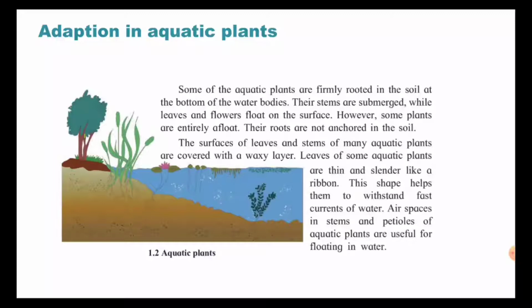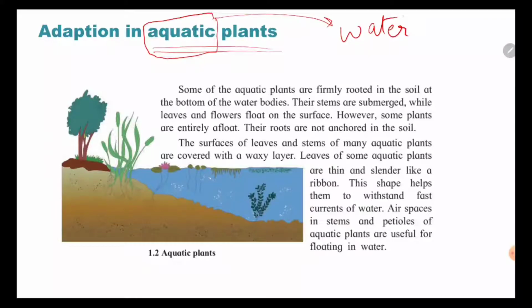So first, aquatic plants. Now what do you mean by the word aquatic? Aquatic means water, whatever is in the water. For example, if the plant is connected to the water, then it is an aquatic plant. If the animal is connected to the water, then it is an aquatic animal. So this word aquatic means water, and plant you all know. So, adaptation in aquatic plants.